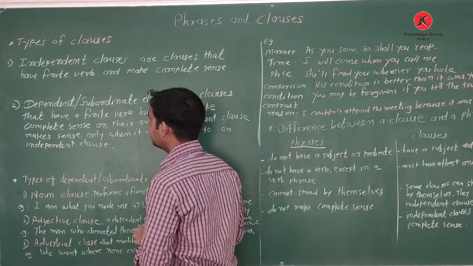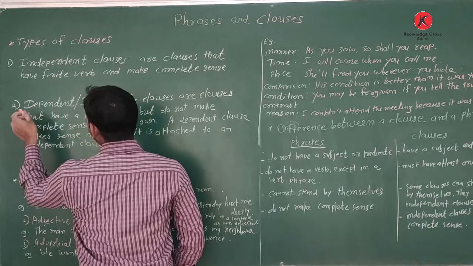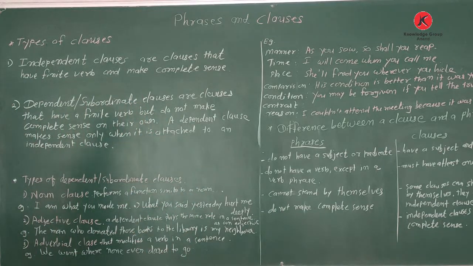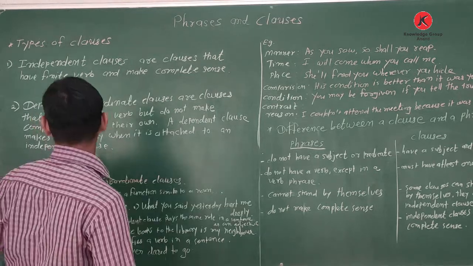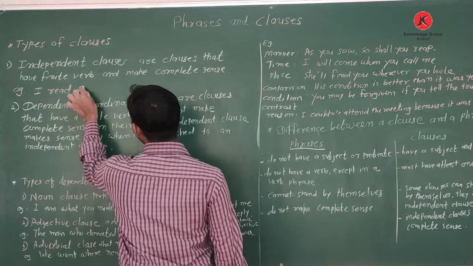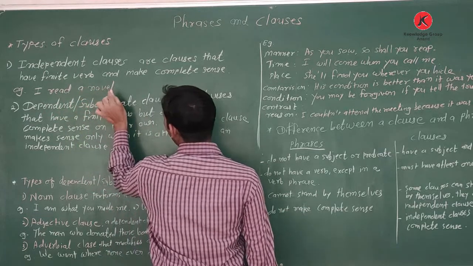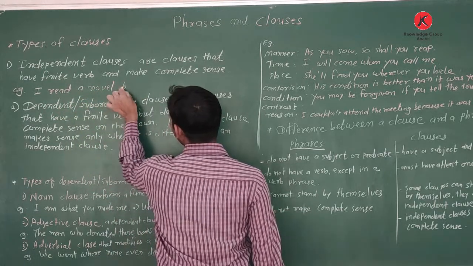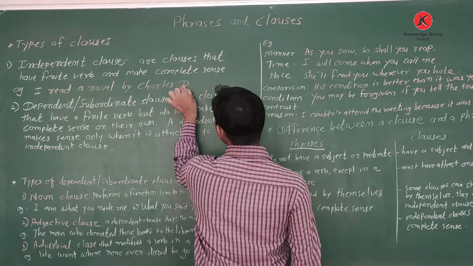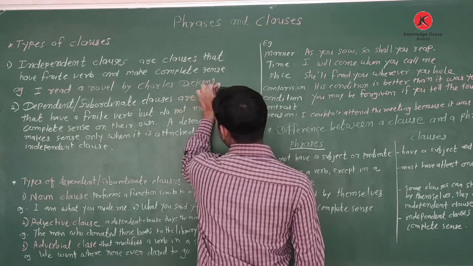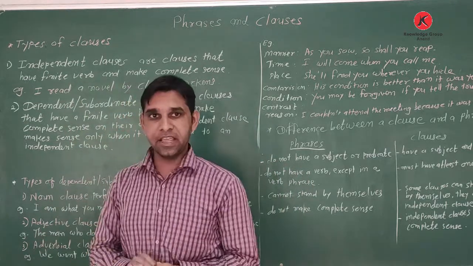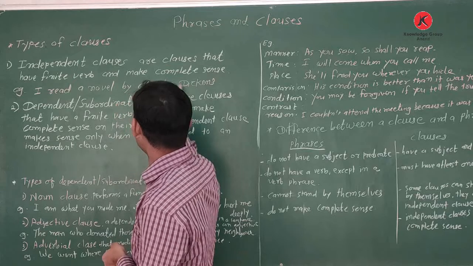The example of independent clauses is: I read a novel written by Charles Dickens. That is the example. It shows complete sense.